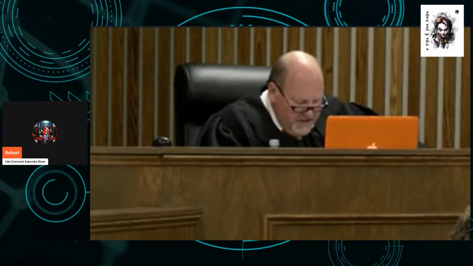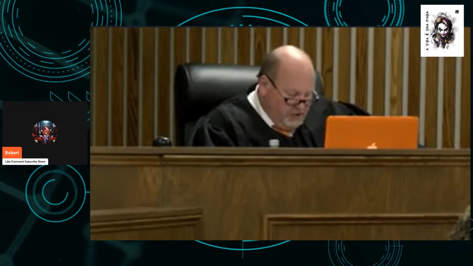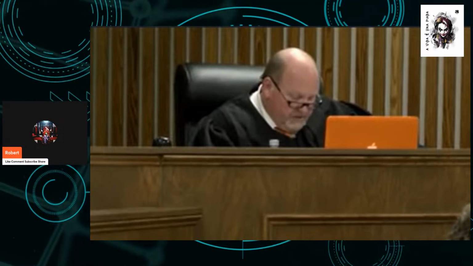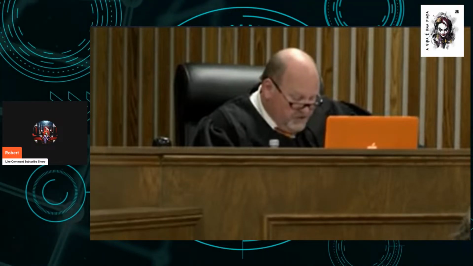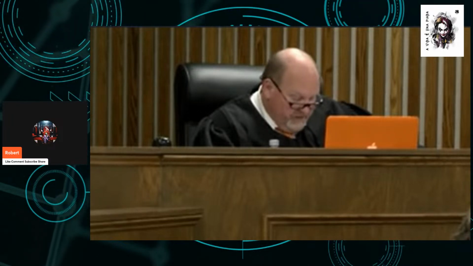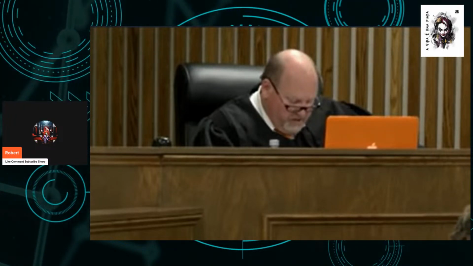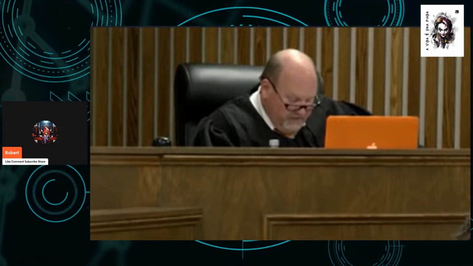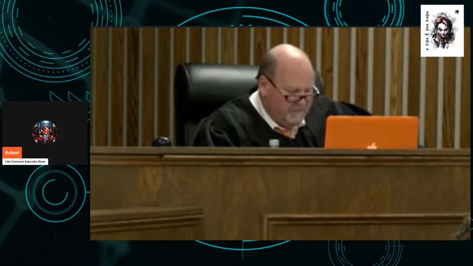Count 6, tampering with evidence. Any person who commits the offense of tampering with evidence is guilty of a crime. If you find the defendant guilty of this offense, the state must have proven beyond a reasonable doubt the existence of the following essential elements. One, that the defendant knew an investigation was in progress, and two, that the defendant concealed the thing with the intent to impair its availability as evidence in the investigation.